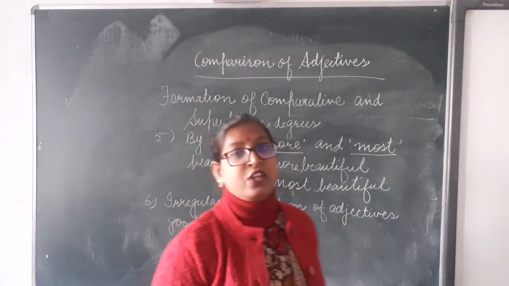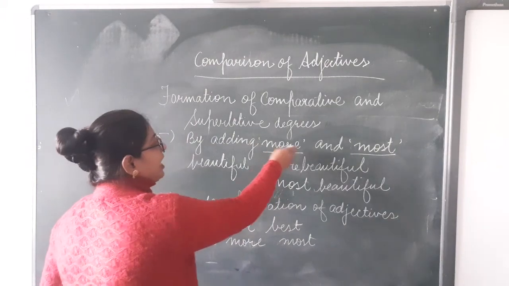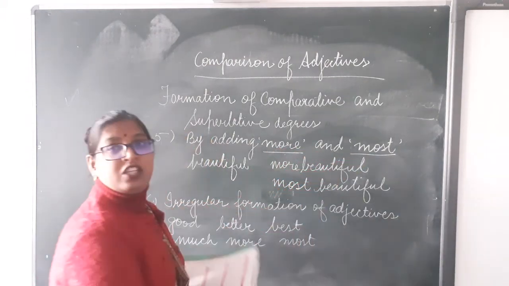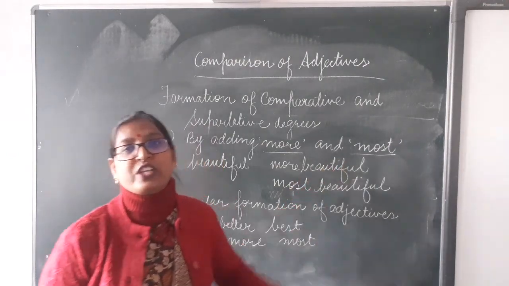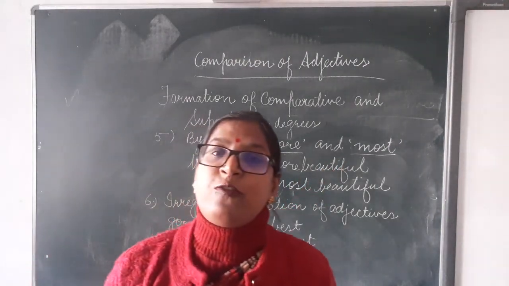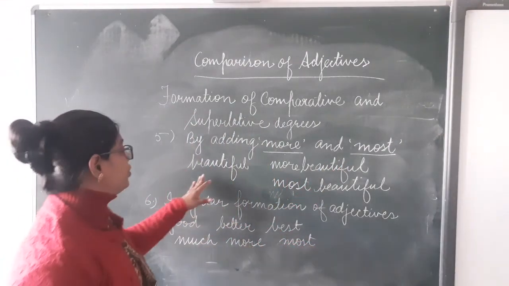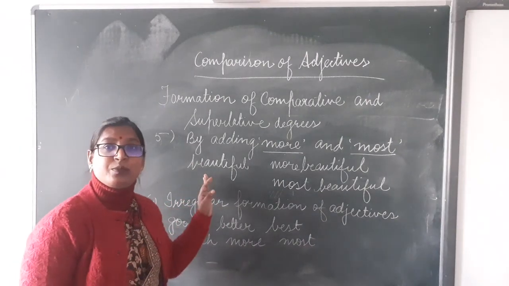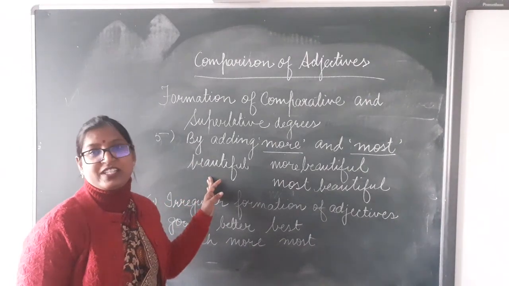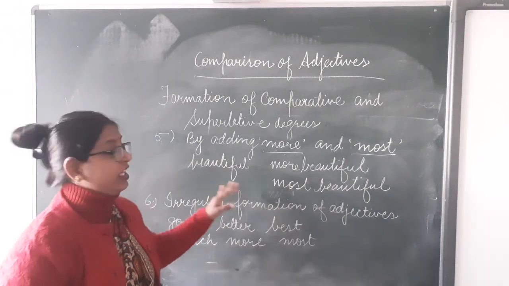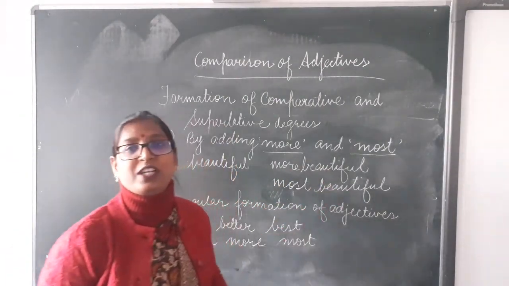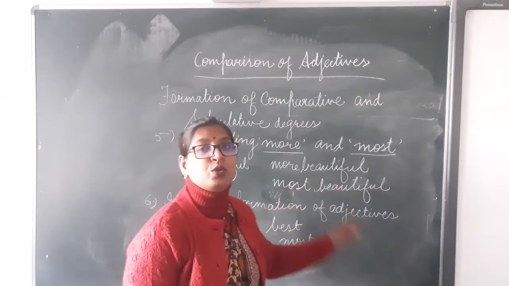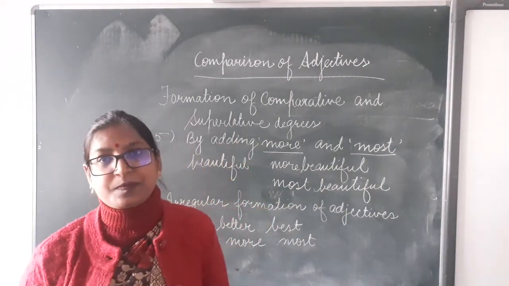Instead, we use more and most. More we use in comparative form. Most we use in superlative form. For example, beautiful. It is a larger adjective. So, its comparative form will be more beautiful and superlative form will be most beautiful.